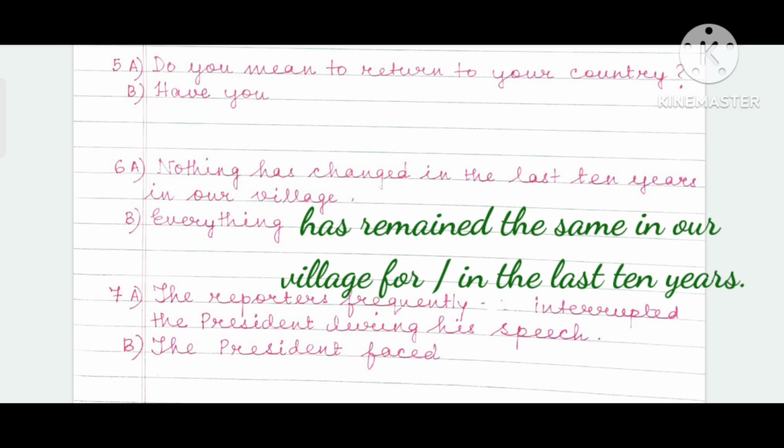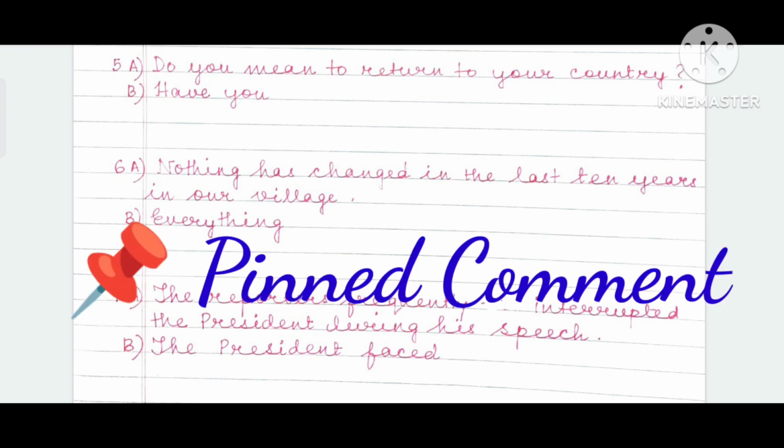Everything has remained the same in our village for the last 10 years or in the last 10 years. Nothing, everything, and changed, same, has changed. Present perfect, everything has remained the same. Present perfect tense. Tenses are important.